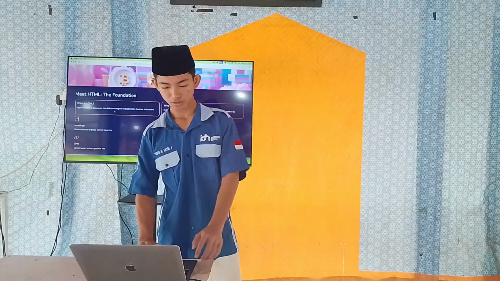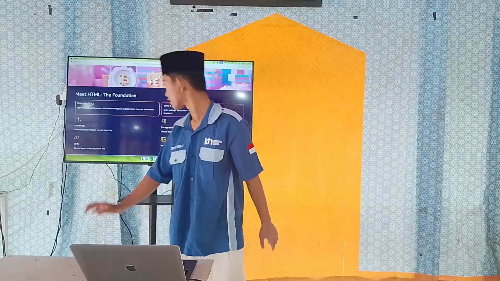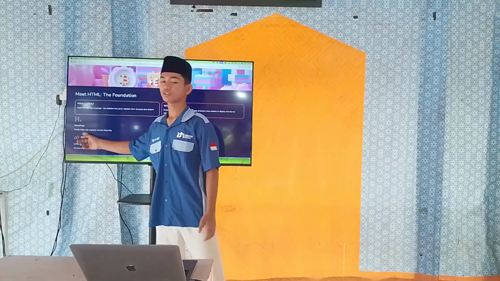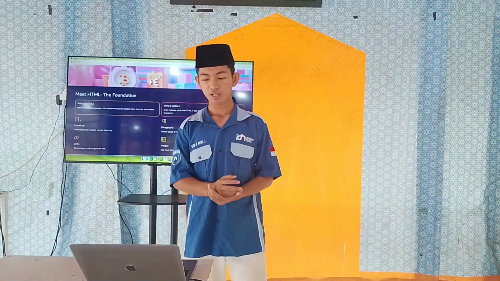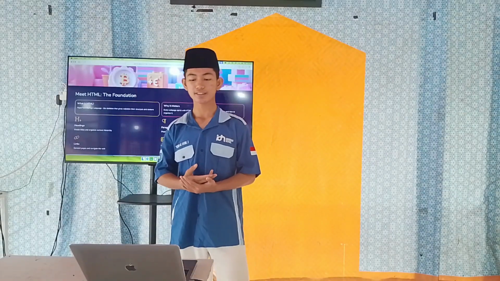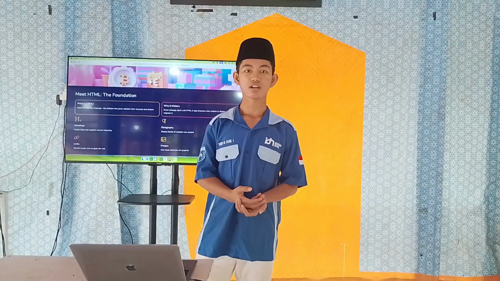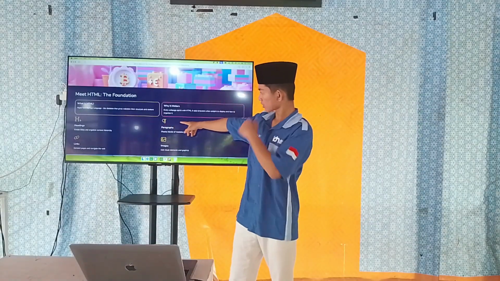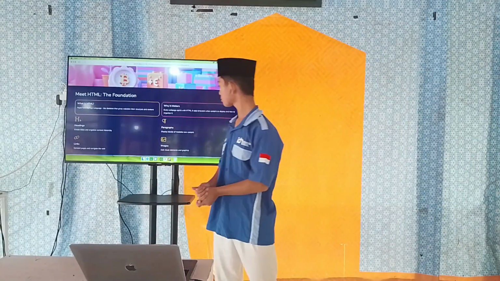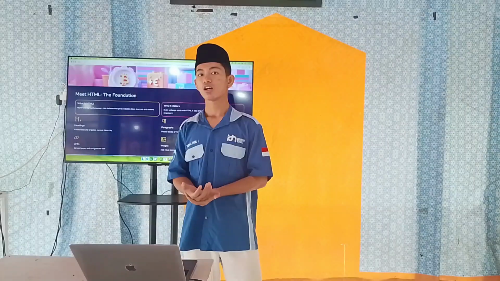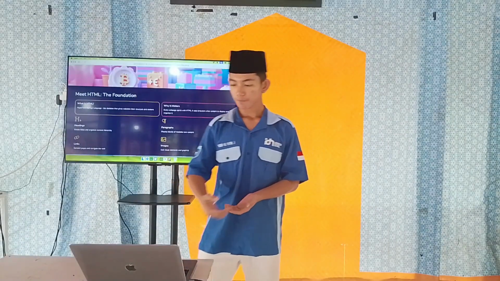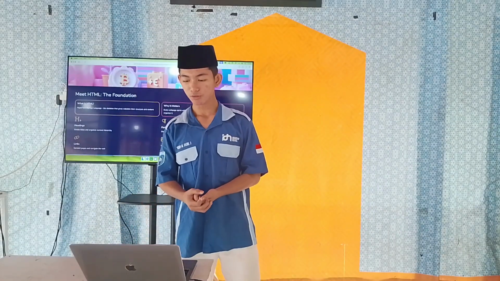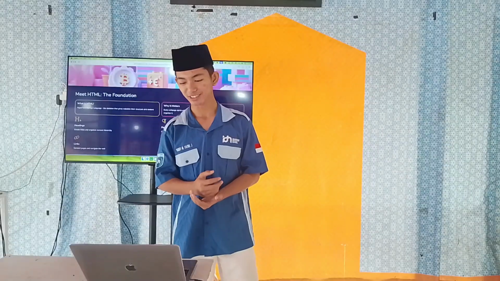As you can see here also, there is the heading. What is the function of a heading? It marks the titles and organizes content hierarchy. Number 2, there are paragraphs. A paragraph displays blocks of readable text content.